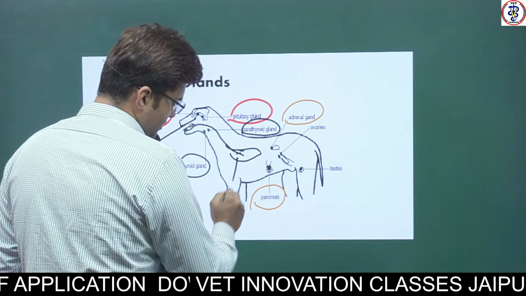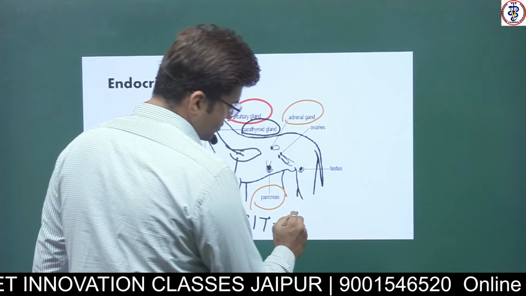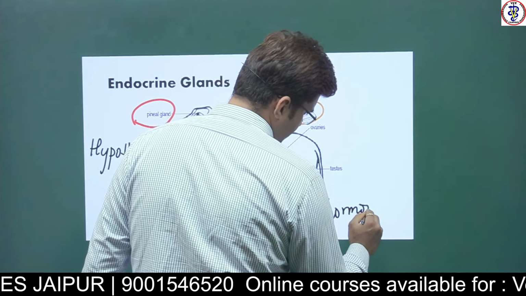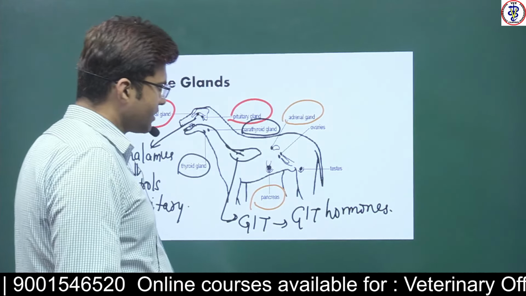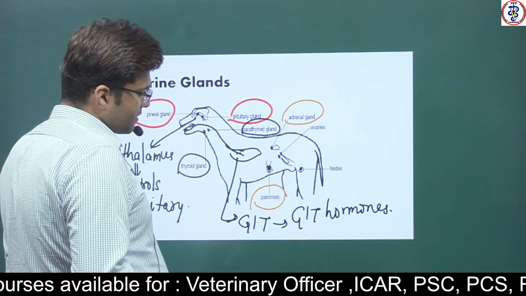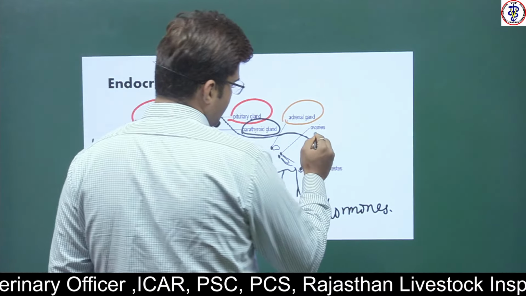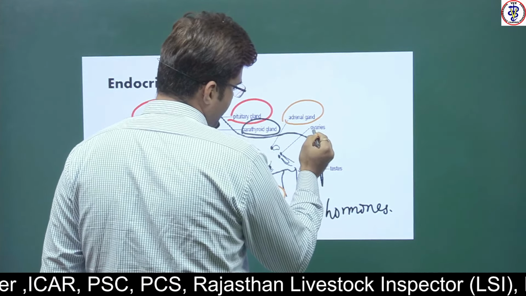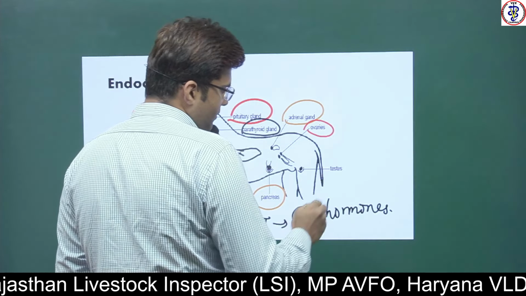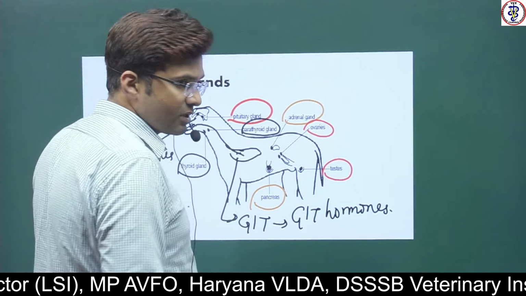That is the gastrointestinal tract, which is a source of gastrointestinal hormones. In the abdominal region we have the pancreas. Then around the pelvic region we have the gonadal glands, for example the ovaries in the female and the testis in the male, which are also sources of hormones.